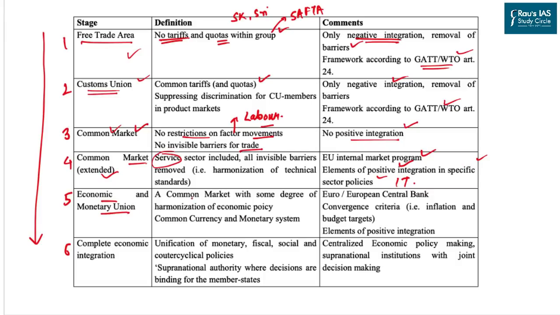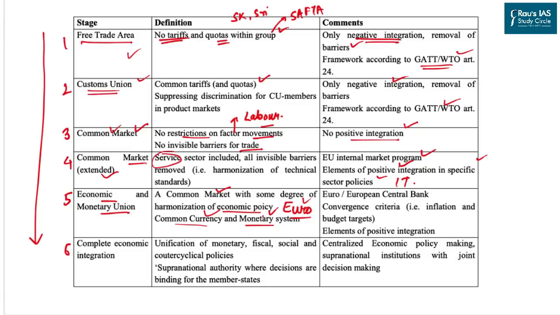In this, we have a common market with some degree of harmonization of economic policy, the common currency and the monetary system. To your recollection, the common currency among different countries, if you can come up with an example, the best example would be the euro used by the European Union. It is a common currency used by the different nations. So they have common currencies and in fact the monetary policy.